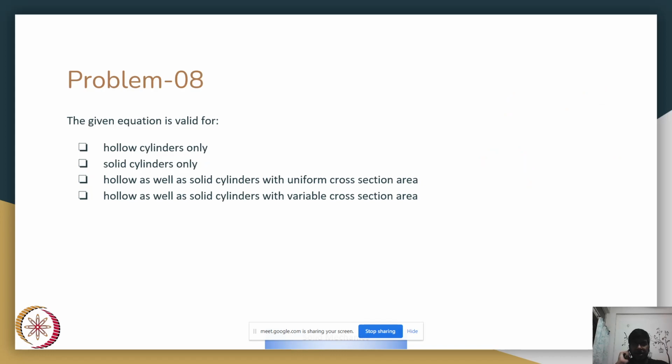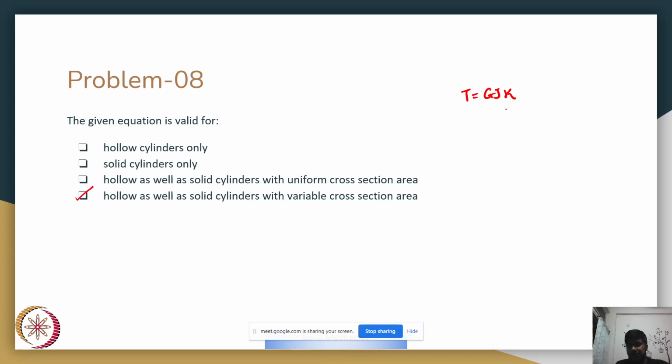Problem number 8. The given equation T is equal to Gj kappa, is it valid only for hollow cylinders, or is it valid only for solid cylinders, or is it, I think option B, we can apply for any type of cylinders with variable cross section. Yes.